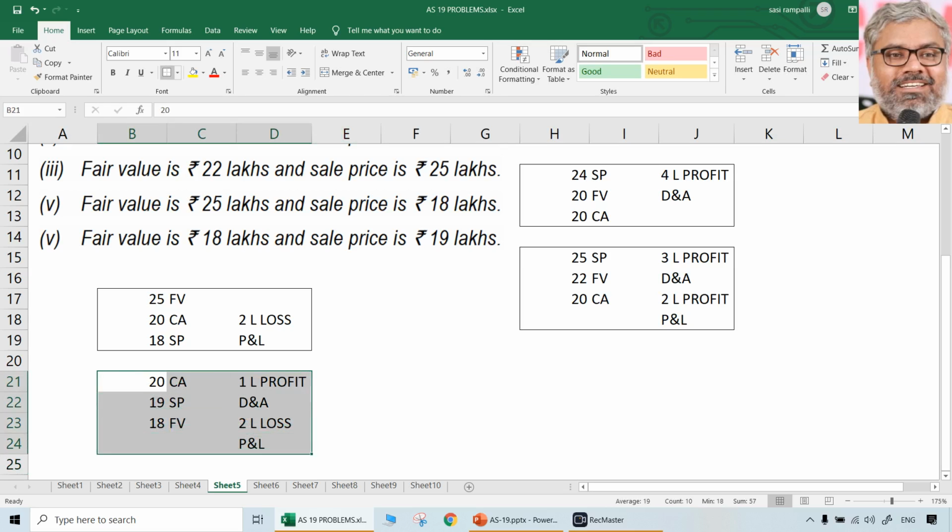Even in AS 19, that was the last case. When selling price is more than fair value, whatever that difference is, that has to be the profit that is deferred and amortized, whatever that amount may be. In this case, it is 1 lakh. Since there is an actual loss of 1 lakh, the net loss is only when 2 lakhs loss is recognized in the P&L. That 2 lakhs is nothing but the difference between fair value and carrying amount, the difference between 20 and 18 lakhs. So that should be charged to P&L immediately.